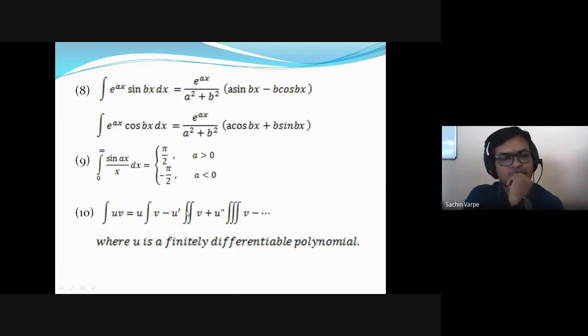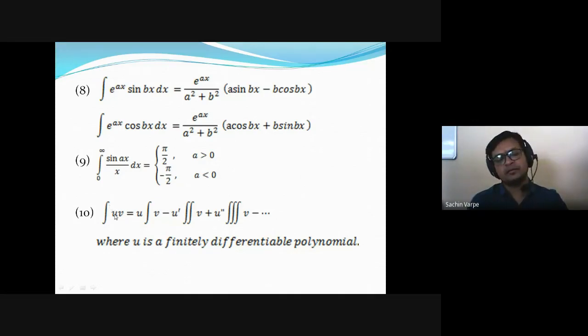So this is also one standard formula, that the integration from 0 to infinity of sin ax upon x dx, if a is positive, then it is pi by 2, and if a is negative, the value of this integration is minus pi by 2. Okay. Next, formula number 10.